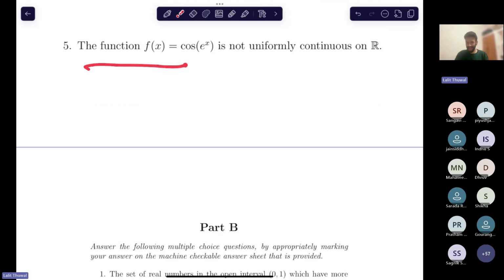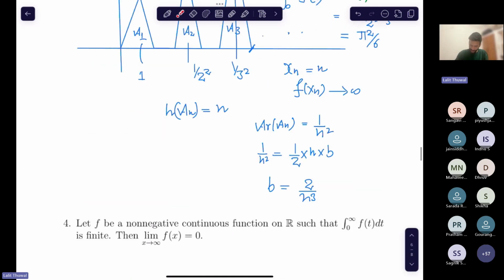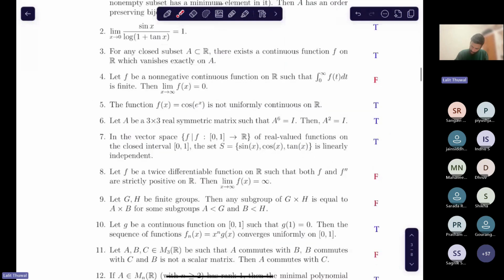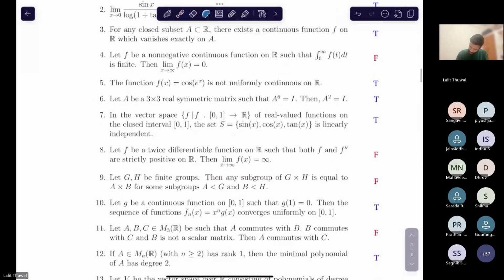So what I said in the last lecture is that there is a question in the TIFR exam which only asks whether cos(e^x) is uniformly continuous or not. But I had already solved that. So this was already done in the last lecture, so let's not solve it. Move to this one.